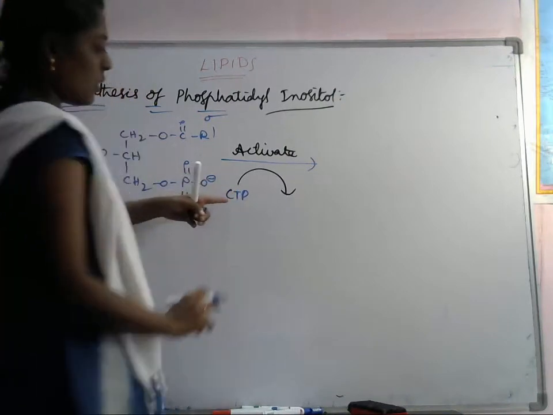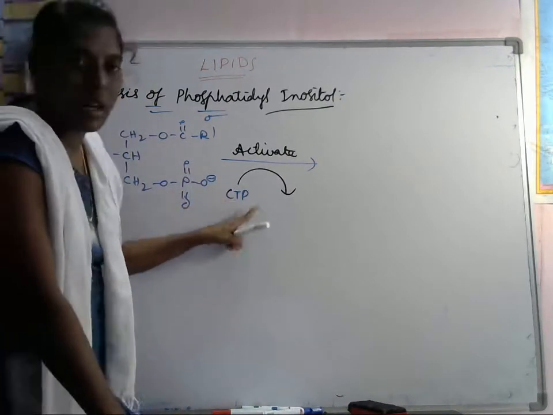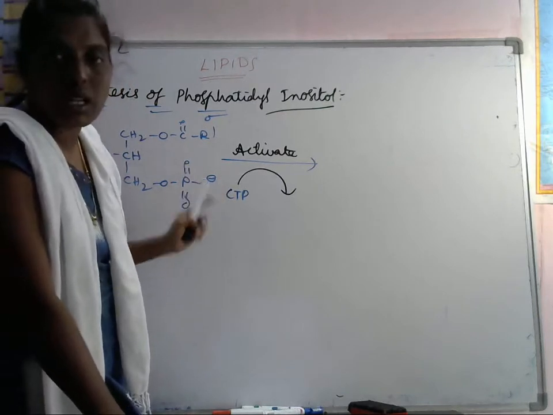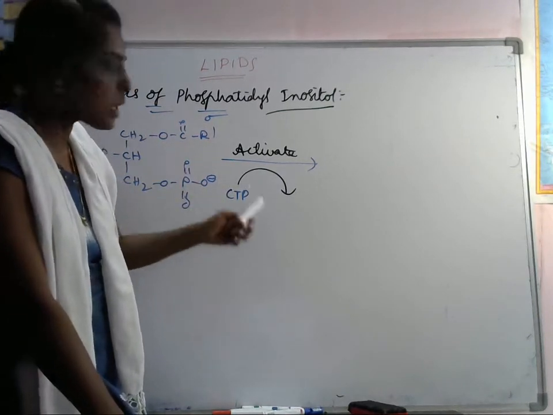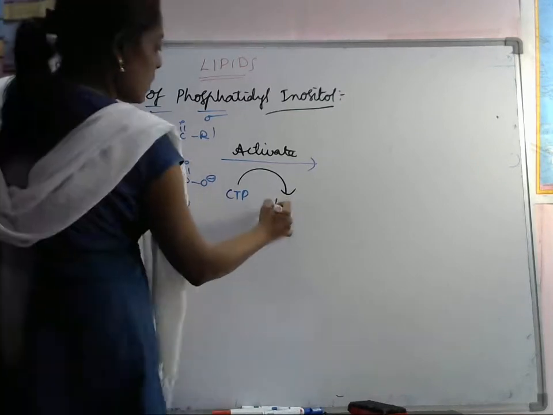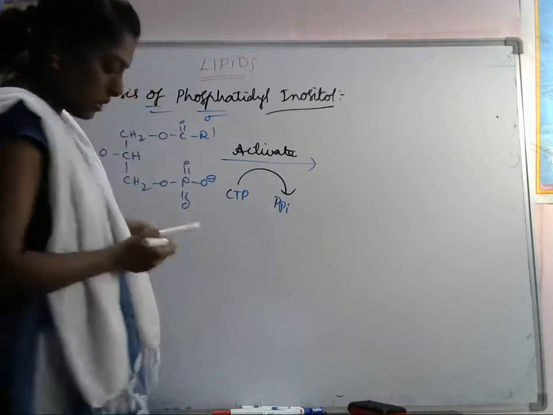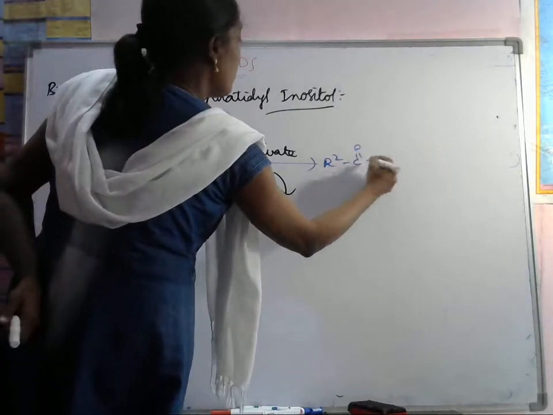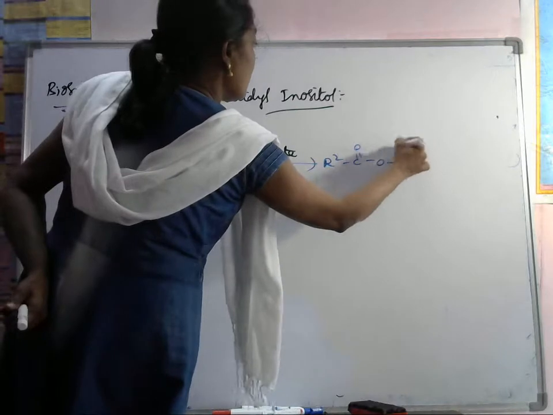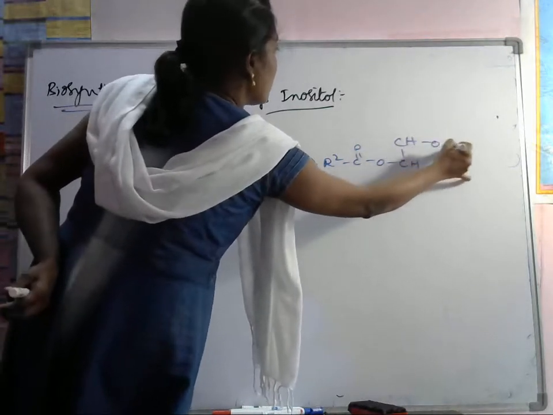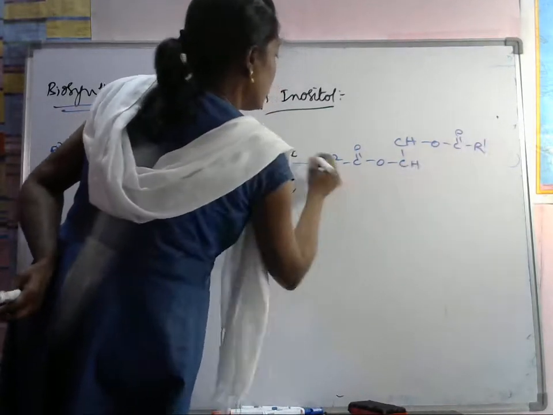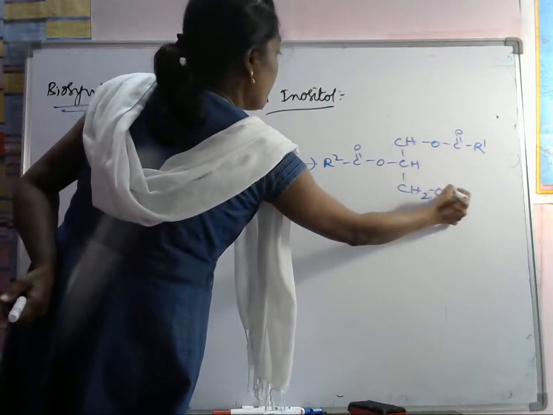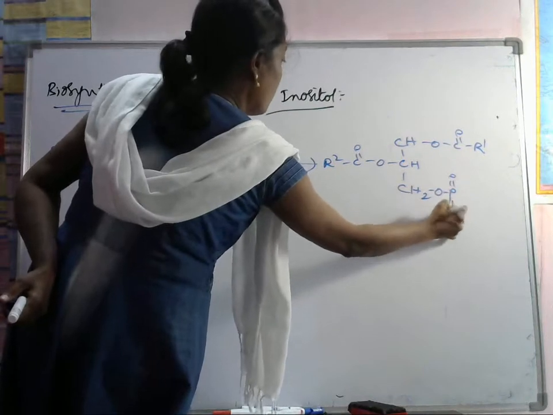So what will this CTP do? It transfers one of its phosphate groups to this phosphate. Already one phosphate is there, and again we add one more phosphate group from this CTP, which is converted into pyrophosphate. So then what will happen? R2CO, CH, here we are having CH O C double bond O R1. This is R2, and we are having CH2 O P double bond O minus.